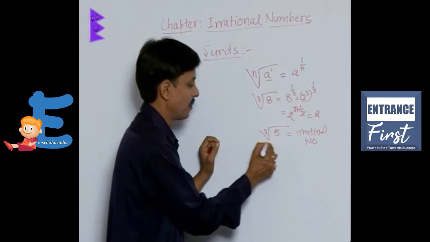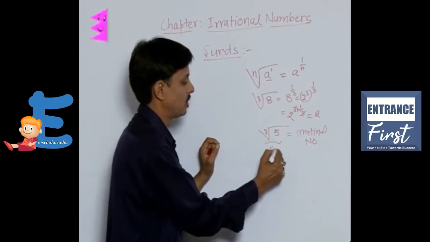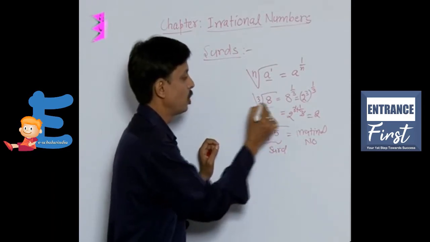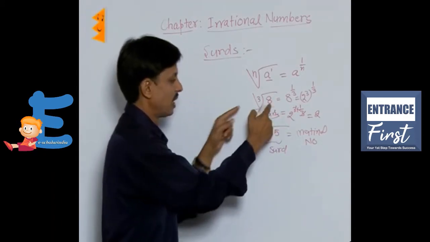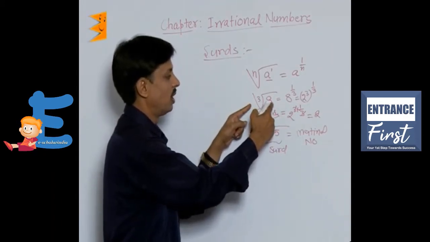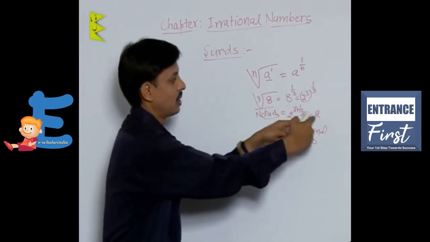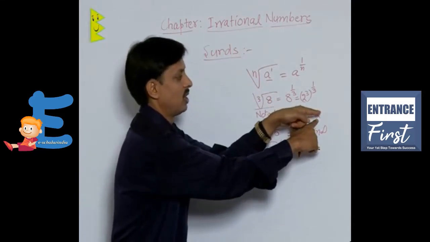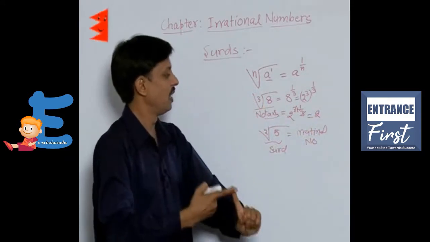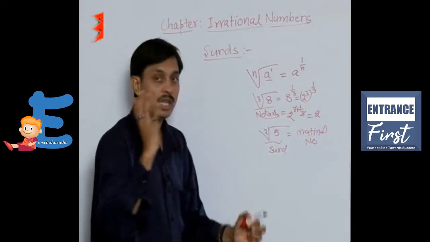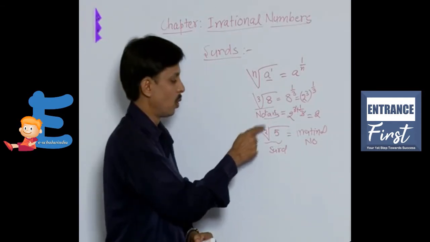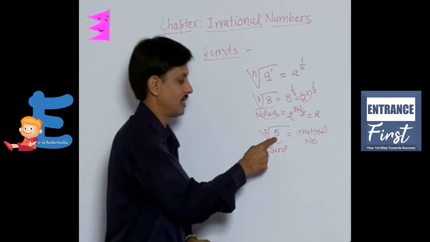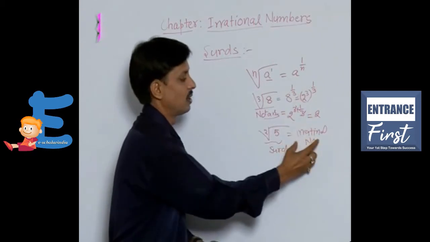So we can say square root of 5 is a surd, whereas cube root of 8 is not a surd. What is the reason that cube root of 8 is not a surd? Because its net answer is a rational number. As per the definition of a surd, there are 3 things to be remembered. Order must be 2 or more. Radicand must be rational. And the final answer should always be irrational.